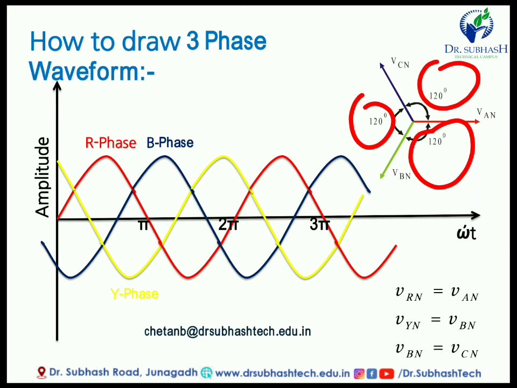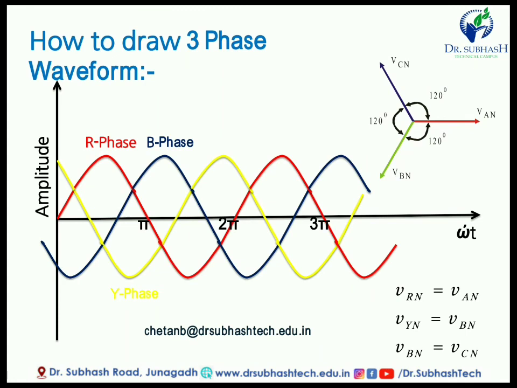Talking about the voltage, VRN is equal to VAN, and VYN, this is the voltage with respect to the neutral, so equal voltage is there with respect to the neutral. If you want to get a single phase waveform from three phase, you have to take only one phase from the three phase, and one terminal from the neutral. So you get this type of waveform.